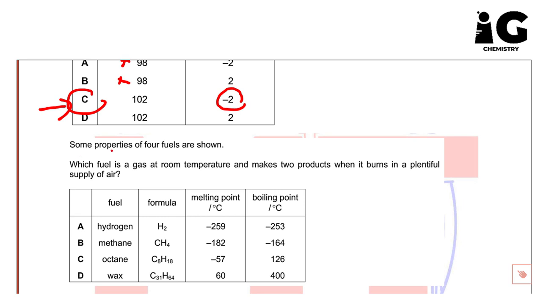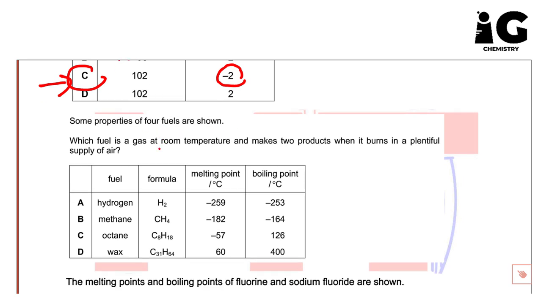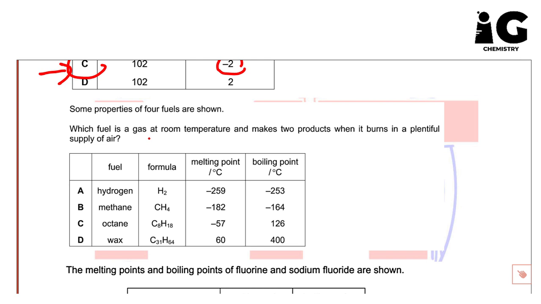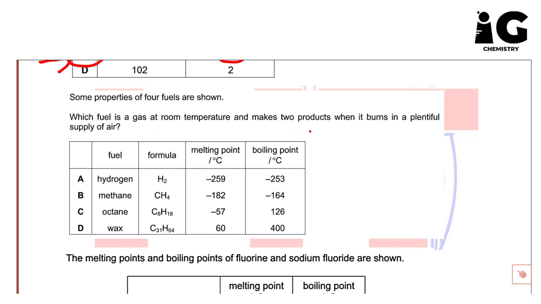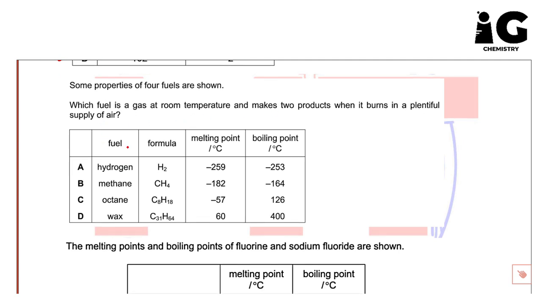We have another question. Some properties of 4 fuels are shown. Which fuel is a gas at room temperature and makes 2 products when it burns in a plentiful supply of air? So here, guys, we need to know which fuel is a gas at room temperature. Because we talk about a gas, we should check the boiling point, okay?